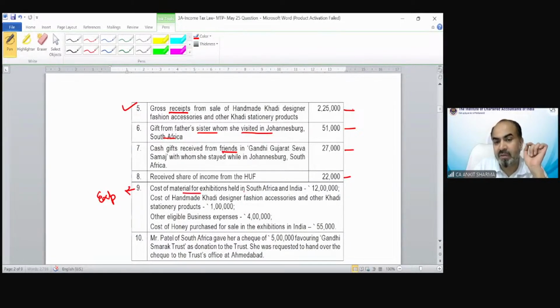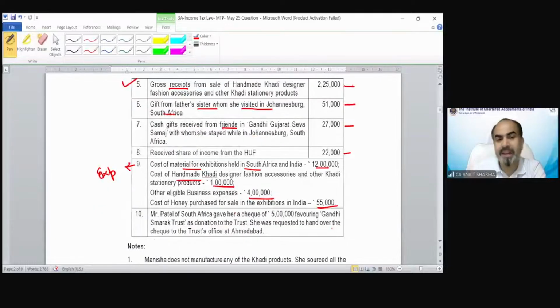Cost of material for exhibitions held in South Africa, 12 lakh. Handmade khadi cost, 1 lakh. Other expenses for business, 4 lakh. Honey expenditure is 55,000. Now, point number 10.